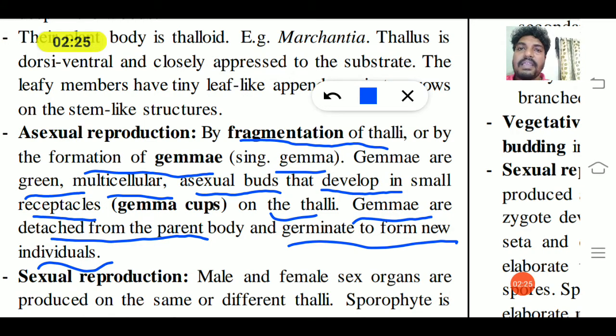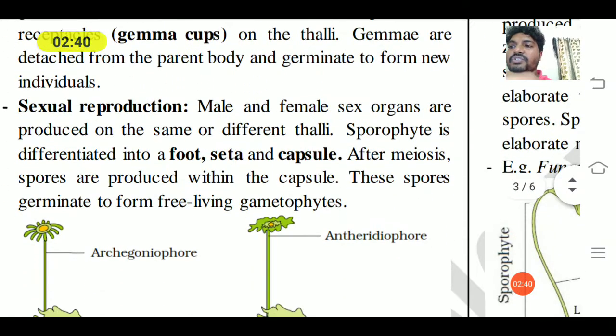So asexual reproduction is through fragmentation, and another is the formation of gemmae or gemma cups.